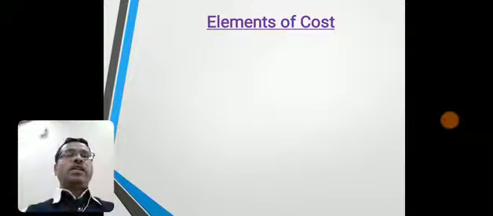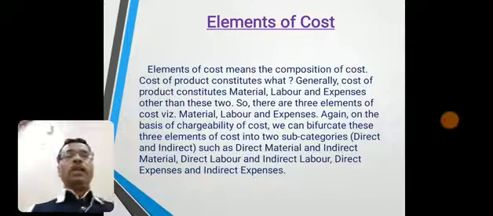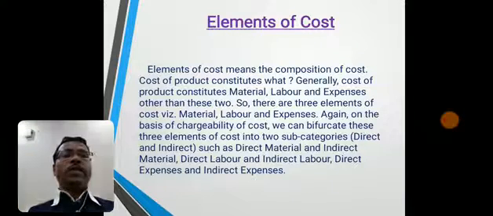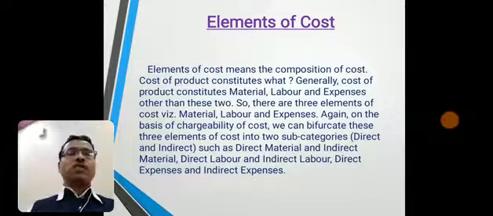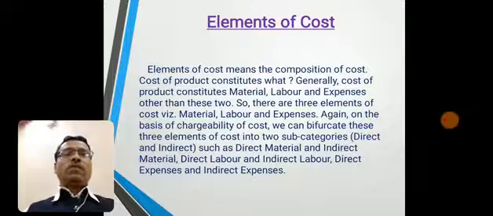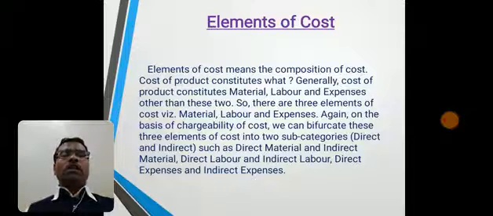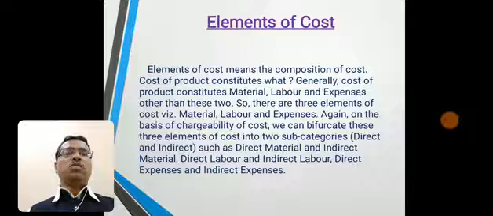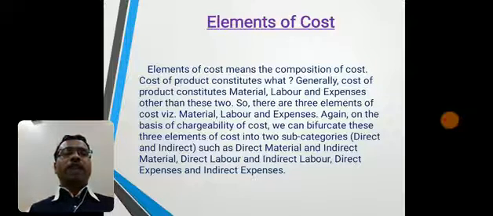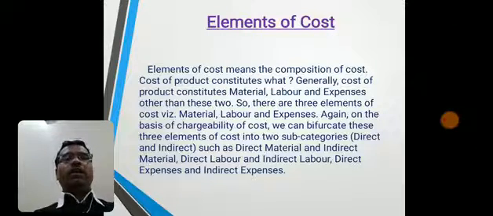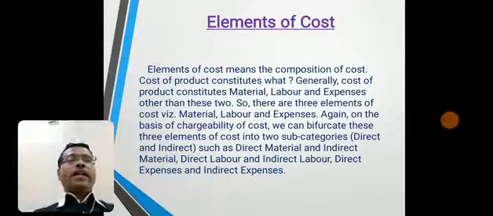Now one by one we will see the detail. Firstly, elements of cost. Elements of cost means the composition of cost. Cost of product constitutes what? Generally, cost of product constitutes material, labor and expenses other than these two. So there are three elements of cost, namely material, labor and expenses. Again, on the basis of chargeability of costs, we can bifurcate these three elements of cost into subcategories: direct and indirect, such as direct material, indirect material, direct labor, indirect labor, direct expenses, indirect expenses.